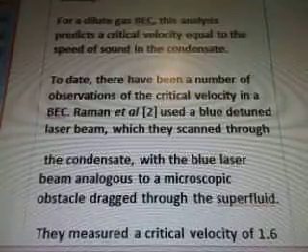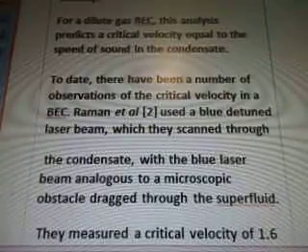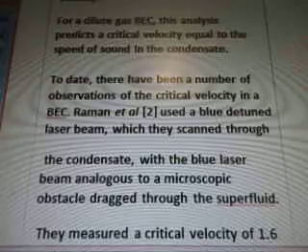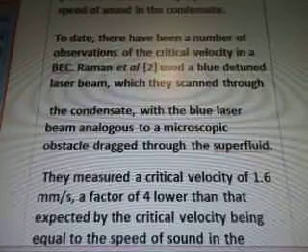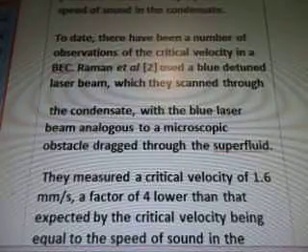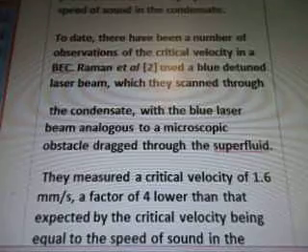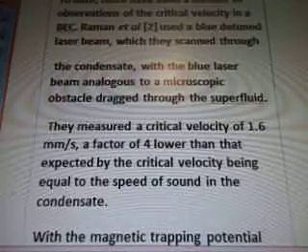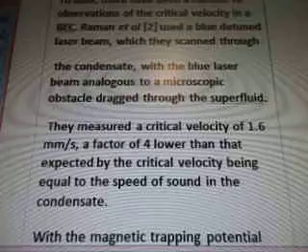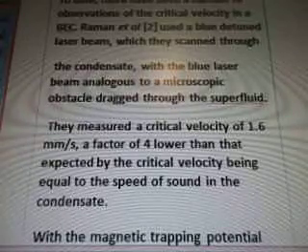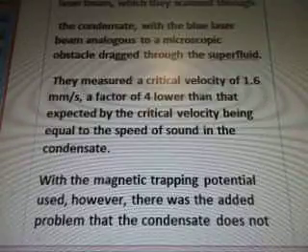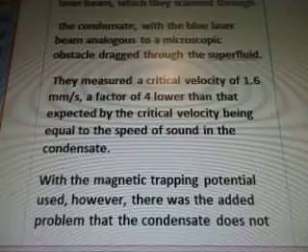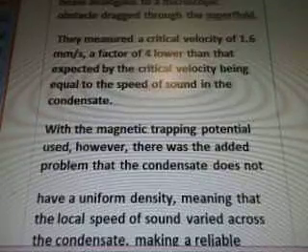Raymond et al. 2 used a blue detuned laser beam which they scanned through the condensate, with the blue laser beam analogous to a microscopic obstacle dragged through the superfluid. They measured a critical velocity of 1.6 mm per s, a factor of 4 lower than that expected by the critical velocity being equal to the speed of sound in the condensate.